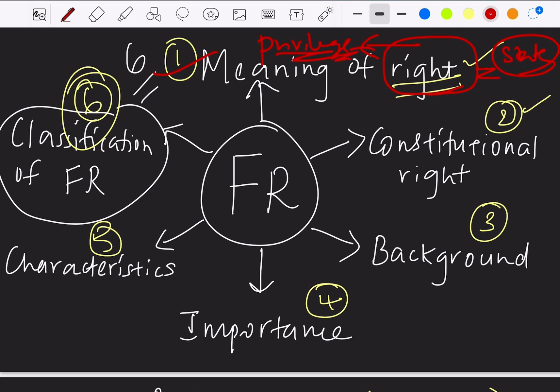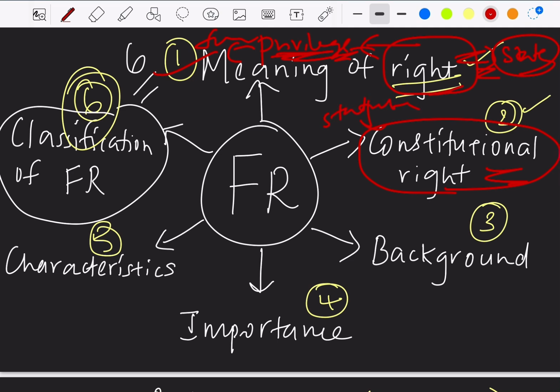That is, right is enjoyed by all the citizens, whereas privilege is a special right enjoyed by only a few citizens. Then we must know the difference between constitutional rights and statutory rights. Constitutional rights have the backing of the constitution itself, whereas statutory rights have the backing of a statute or a simple law.